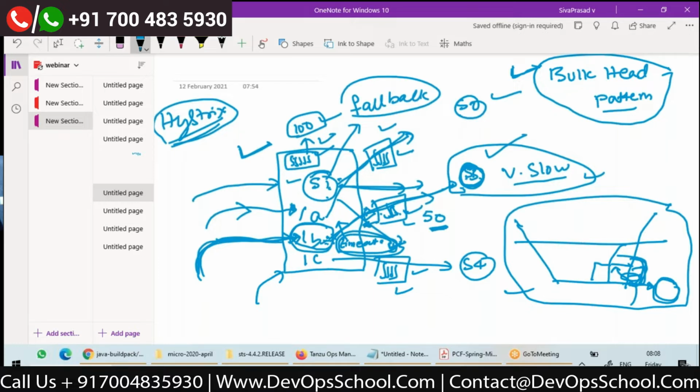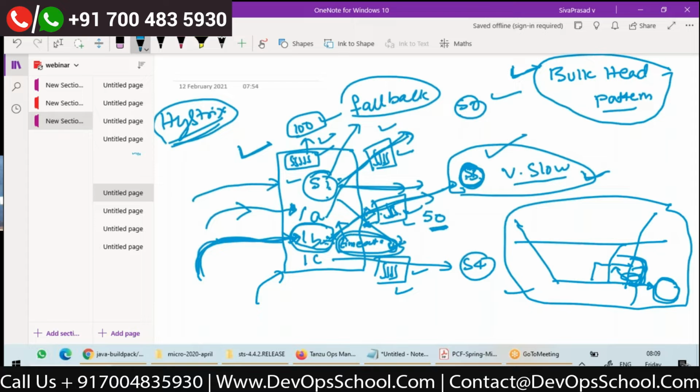Right. So if a larger number of timeouts are happening, Hystrix will be able to identify that this service is slow and will trip the circuit. That means the circuit will be opened. So that's how the circuit will open if the service is slow.